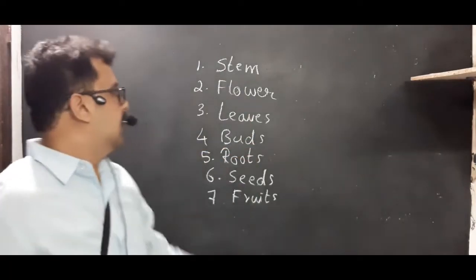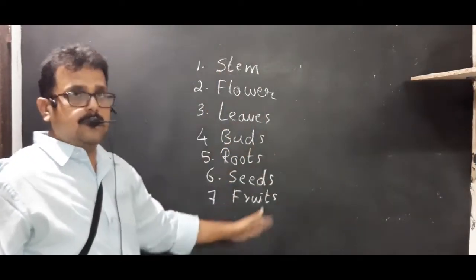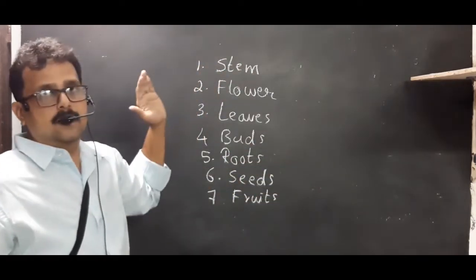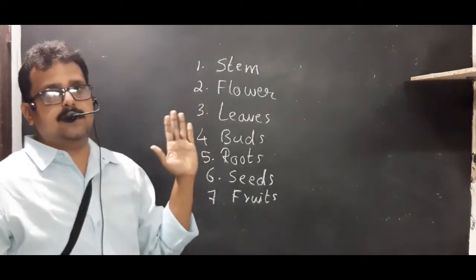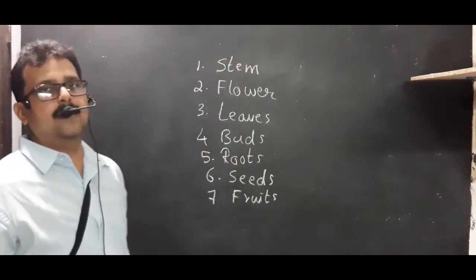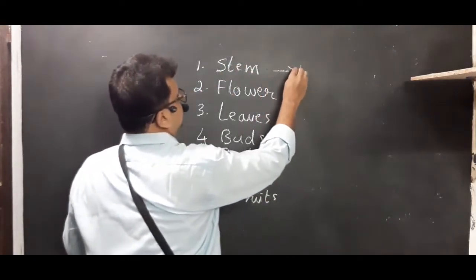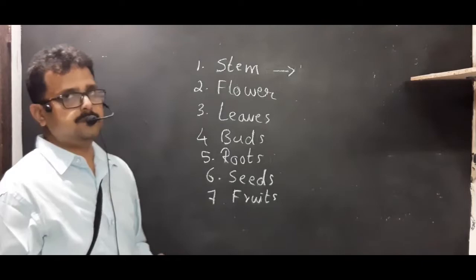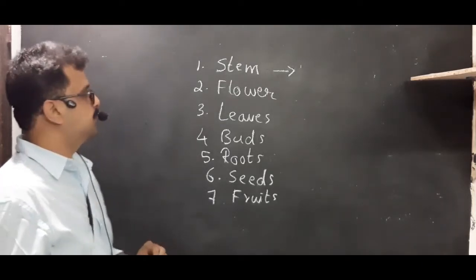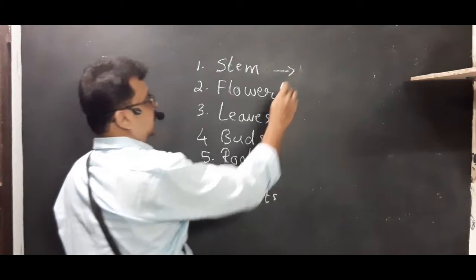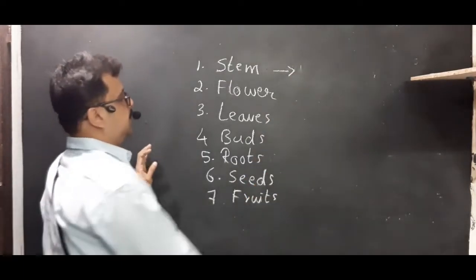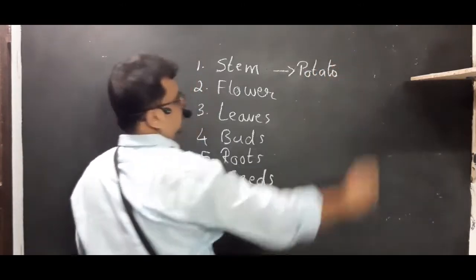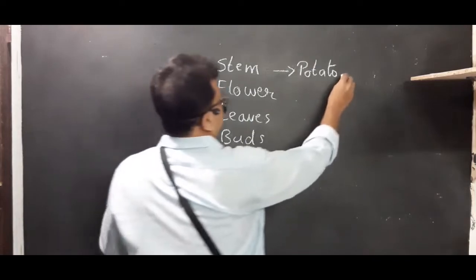Now tell me, we eat all these parts of certain plants. Not all, but we use these parts of certain plants as our food. Can you give name for the stem which we use as our food? First, as I told you in the previous chapter, potato is a stem, underground stem. It is not a root, it is a stem. Then you have sugar cane.